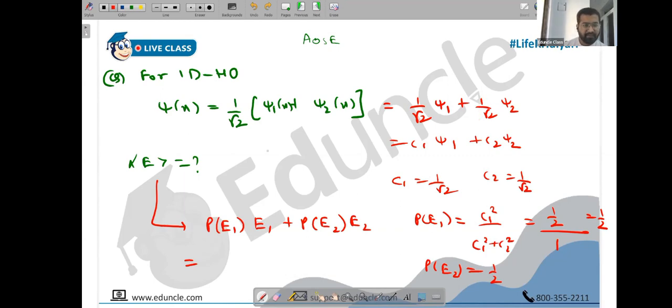Okay, that's also done. Now what about energies? It's a 1D harmonic oscillator. In the harmonic oscillator, the value of energy was n plus half h bar omega. So for the value of E1, they have to clearly mention in the question, and right now it's not mentioned whether one is the ground state or an excited state. So that they have to give us now.